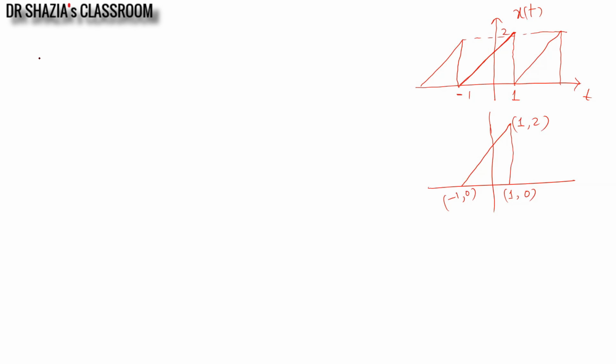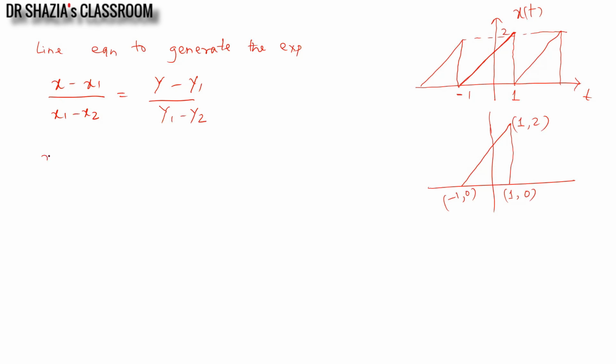So I will start with the line equation: (x minus x1) by (x1 minus x2) is equal to (y minus y1) by (y1 minus y2), which can be considered as x(t) minus, here x1 I will consider as minus 1, by minus 1 minus x2, which I will consider as 1, is equal to y minus y1, where this is x1, y1, x2, y2, by y1 minus y2.